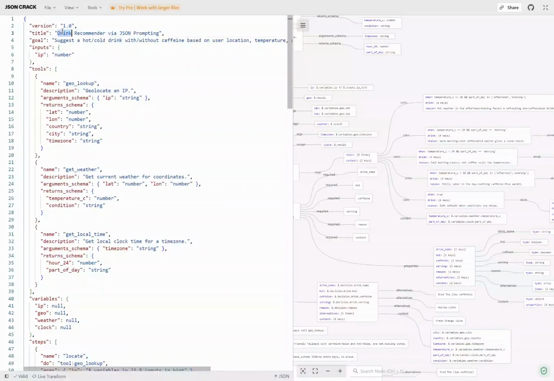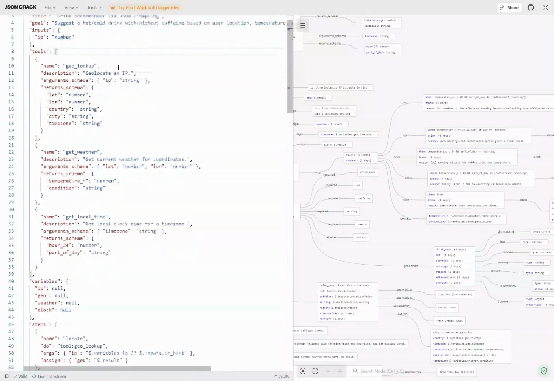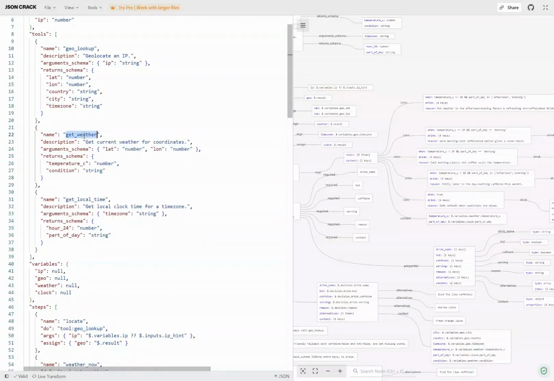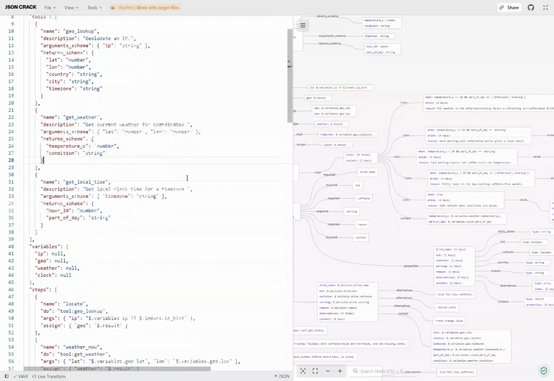As you can see, the prompt starts with a title. That is the title of this agent. And after that, you can see the goals and inputs. The input parameter here is the IP address. And after that, we name the tools this agent can use during the process. It can use tools to get the IP, and to get the location based on that IP. GeoLookup is the location finder. And finally, you can get the weather and get the local time for that location.